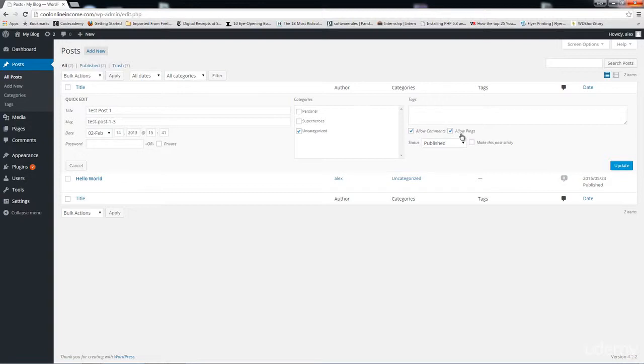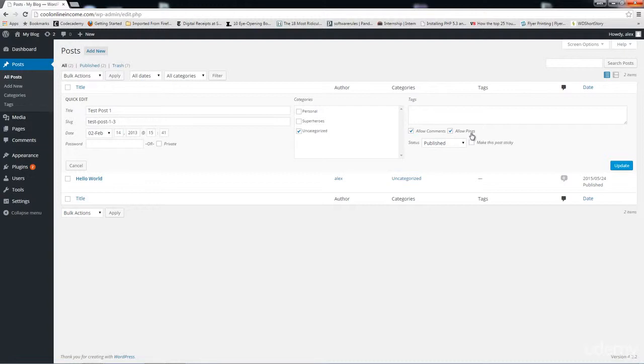Now allowing pings simply means, say for example, this test post one is a very awesome post, and it contains lots of information, and one other blogger from another website decided to link his website to my post. Okay, maybe he added the link on his website that points to this particular post. When anyone does that, you would receive a ping. So a ping is like notifying you that someone else has decided to add a link pointing to your post on their own website.